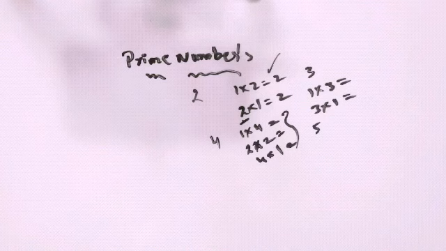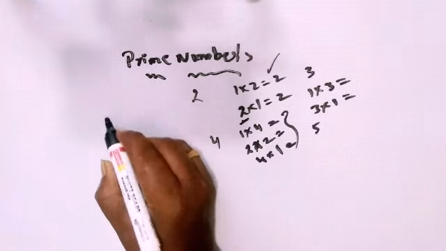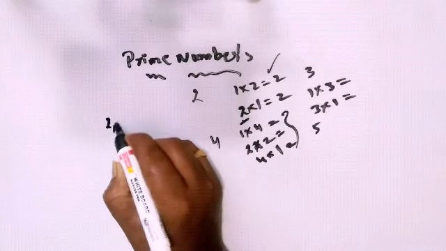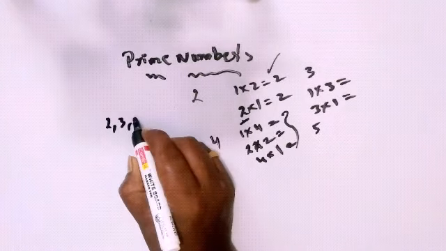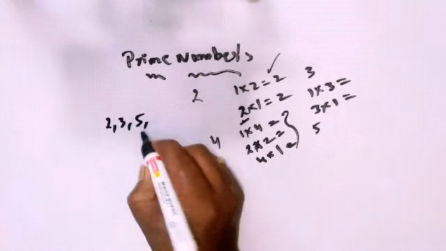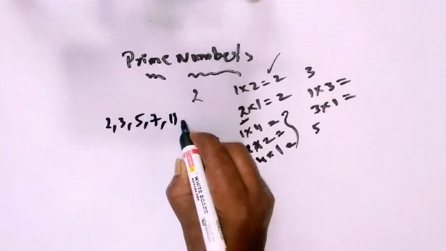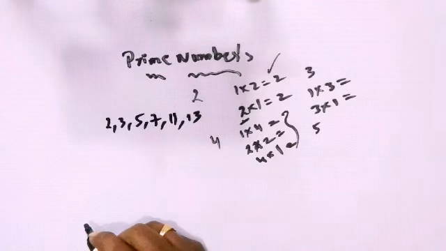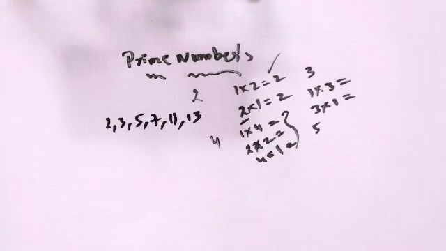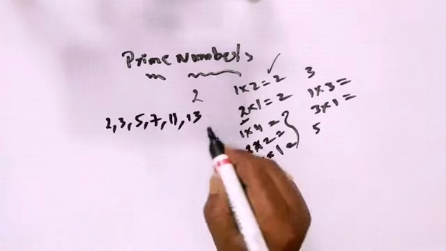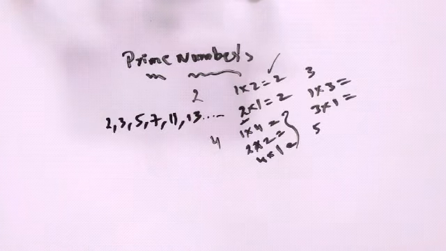So finally, what are the prime number examples we have, which start from 2? 2, 3, 5, 7, not 9, next 11, 13. Why not 9? 9 has more than 2 factors, right? 3 threes are 9, 9 ones are 9, 1 nine is 9, more than 2 factors. So these are called prime numbers.